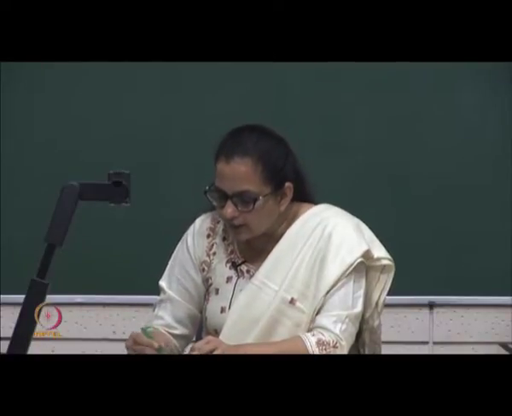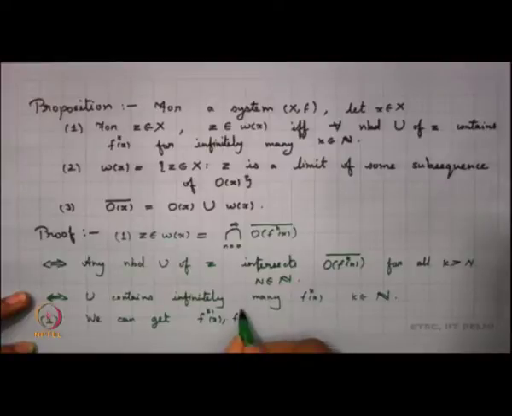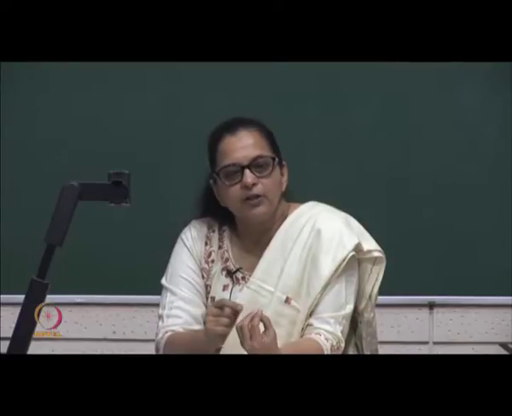So, we can get f^{k_1} x, f^{k_2} x, f^{k_3} x and so on, and since we are taking balls of decreasing radius, this is a sequence which is converging to z. So, basically we can say that whenever I am talking of a point z in the limit set of x, there is a subsequence in the orbit of x which is converging to z.